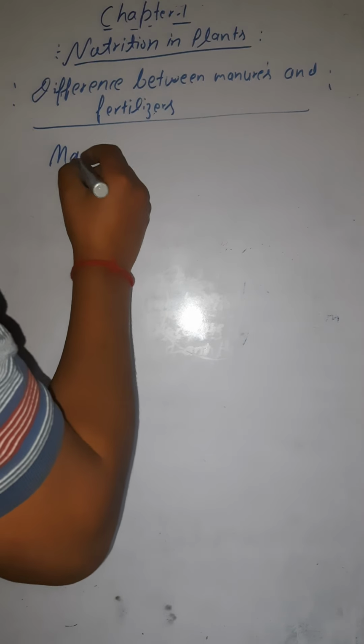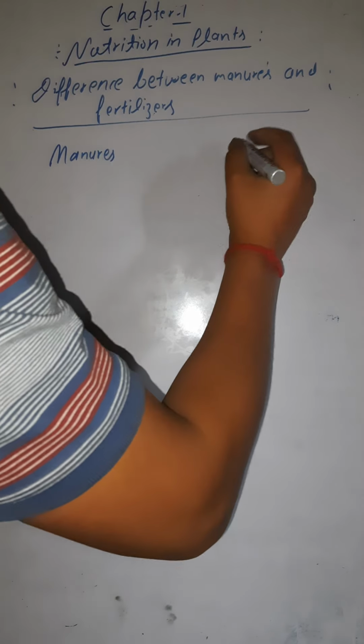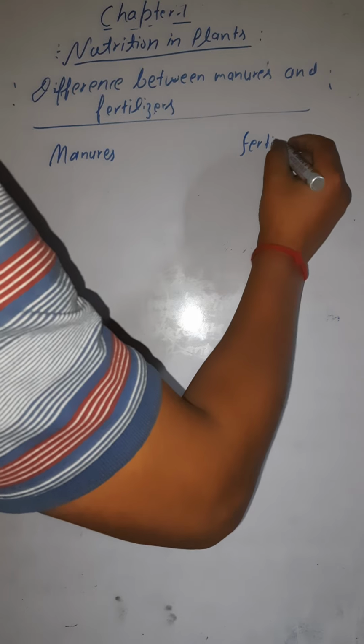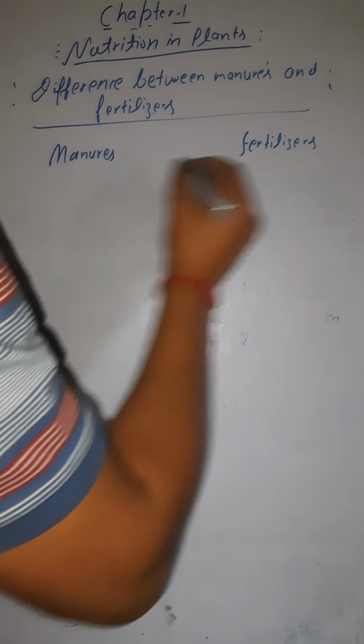That is first the manures, and here we write the fertilizers. Okay, so let's write the difference between these two. Manures, these are organic in nature. They are produced with the help of cow dung and animal waste.